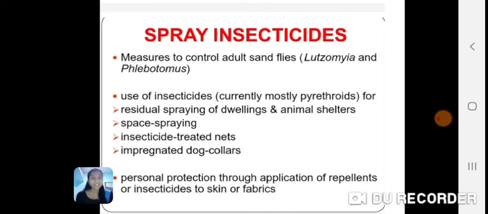Use of insecticides, currently mostly pyrethroids, for residual spraying of dwellings and animal shelters. Second, space spraying, third, insecticide treated nets, and fourth, impregnated dog collars. Personal protection through the application of repellents or insecticides to skin or fabrics.